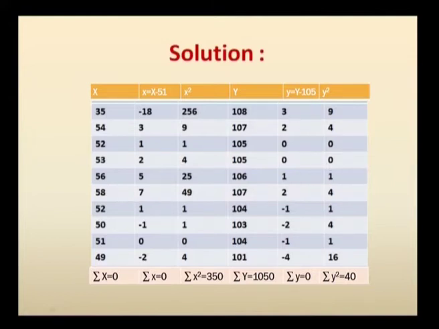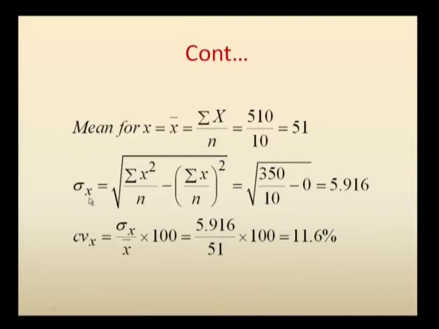Now your mean for the first series is 51, and sigma x denotes the standard deviation for the x series, given by root of sigma x square by n minus sigma x by n the whole square. So 350 divided by the number of values, 10, minus sigma small x by n, which is 0, so you get 5.916. Similarly, the coefficient of variation for the x series is sigma x by mean into 100. So you get 5.916 divided by 51 into 100, and the coefficient of variation for the first series is 11.6%.